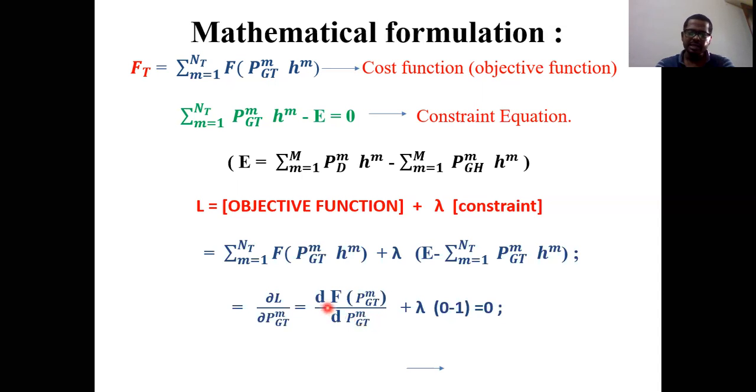Instead of taking the partial differentiation, why are we taking a normal differentiation of the cost function with respect to PGTM?